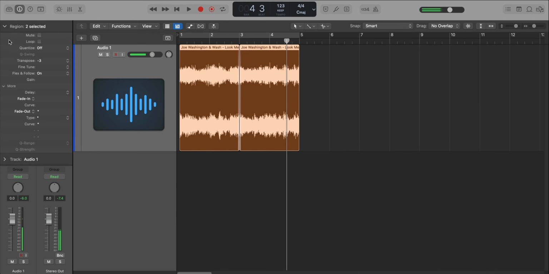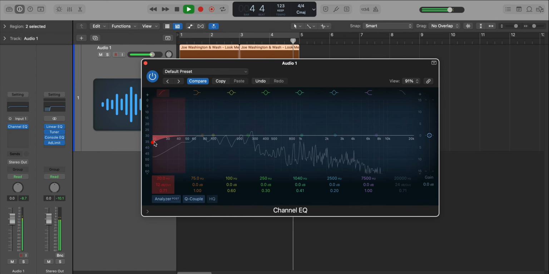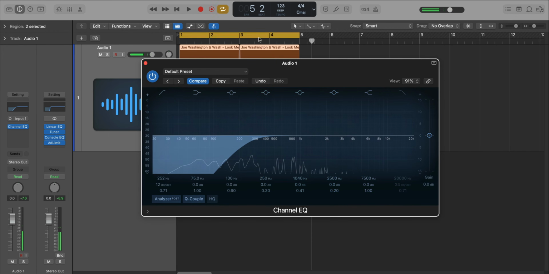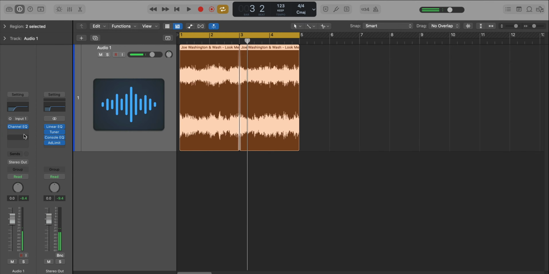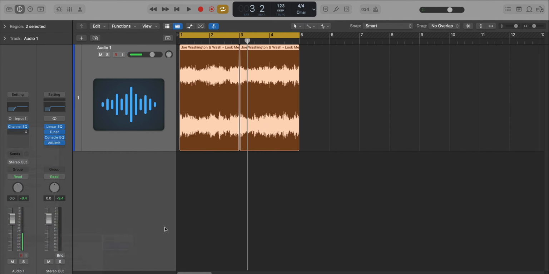All right, and then we're going to go over to our EQ. We're just going to filter out a lot of the lows. And then we're going to add in some chorus as well. Let's go to modulation chorus.